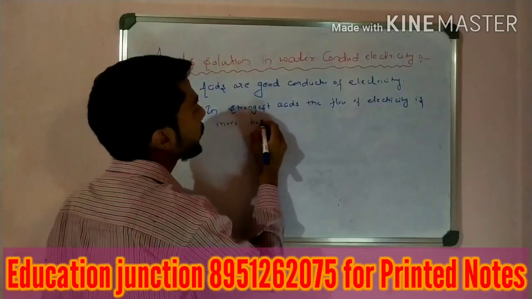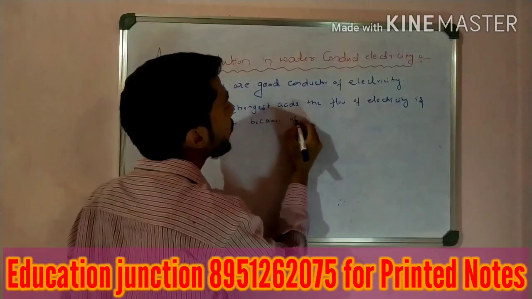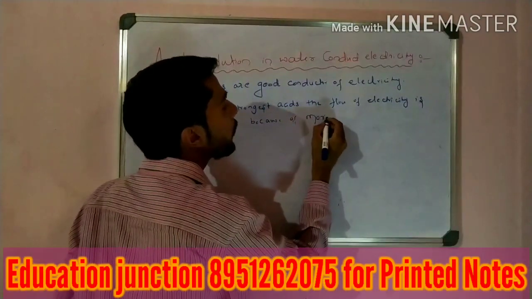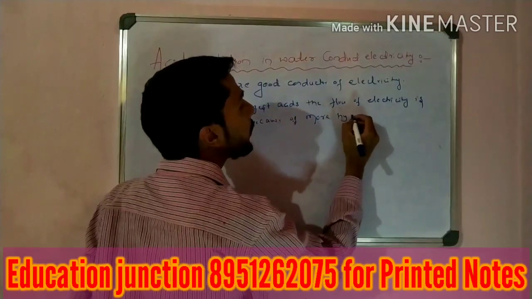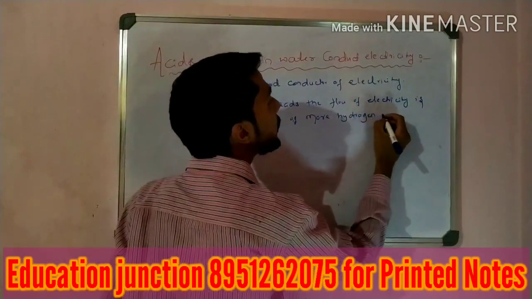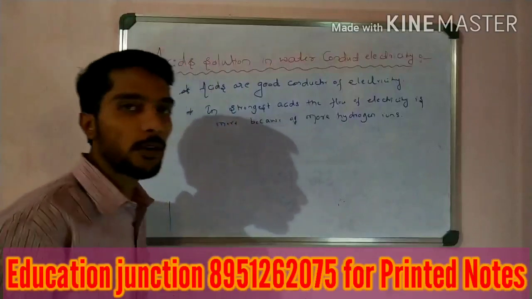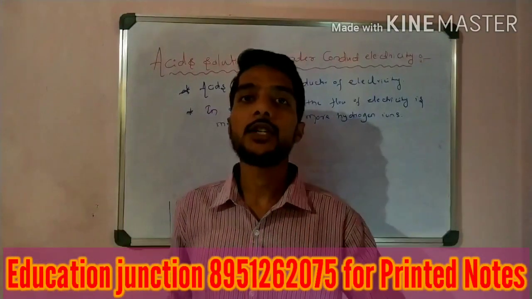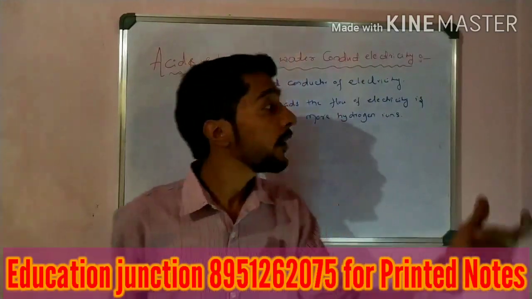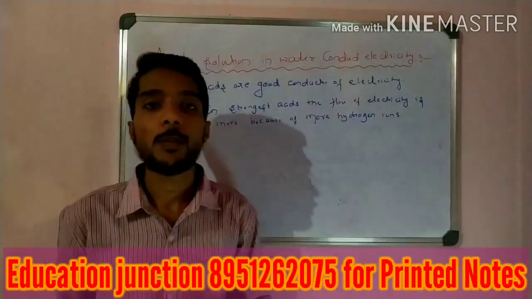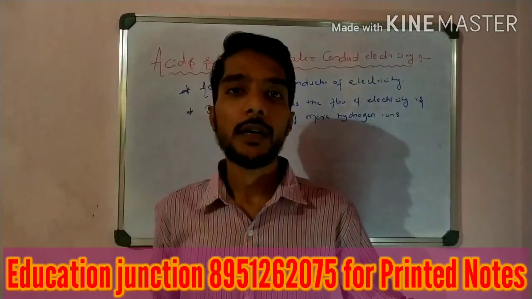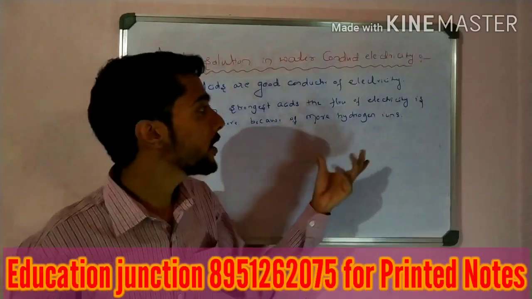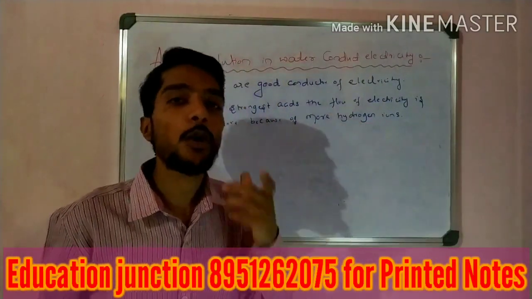Because of more hydrogen ions. That is very important, students. So a strong acid allows electricity to flow. How much electricity can flow? A huge amount of electricity flows through the strongest acid, for example sulfuric acid. Why? Because the strongest acid has more hydrogen ions.